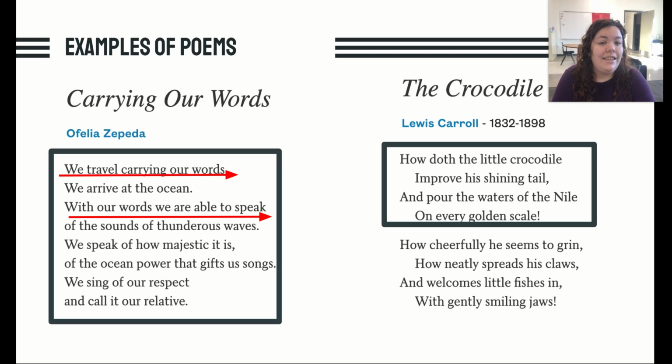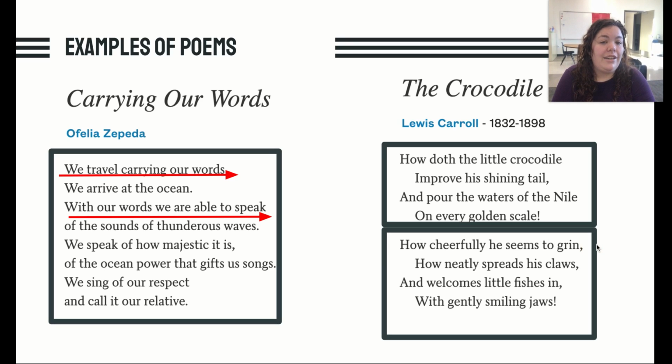So again, when we're talking about this poem, we could talk about the stanzas. In this case, there's this stanza, and then you see the space. There are actually two stanzas in this poem, this one and this one. So we could refer to the first stanza or the second stanza if we were talking about the poem. Or we could talk about these lines, how doth the little crocodile, or how neatly spreads his claws. When we're talking about parts of the poem, we're going to use those two types of vocabulary, either the first stanza or the second stanza, or you can talk about each line.